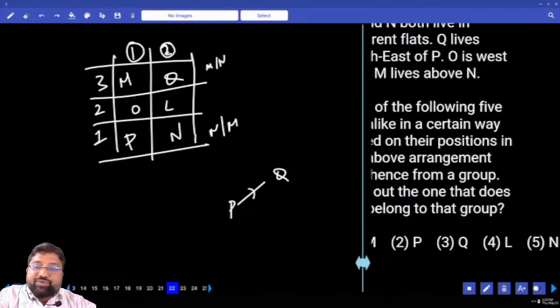So M, Q, P, N are living on odd numbered floors, whereas L is living on the even numbered floor.